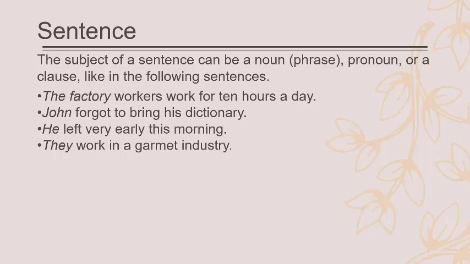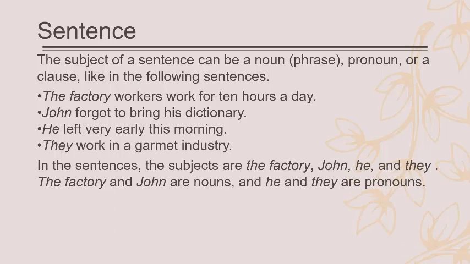They work in the garment industry. There is a subject, work is a predicate, and in the garment industry is a place. This is an adjunct of place. In the sentences, the subjects are the factory workers, John, he, and they. The factory workers and John are nouns, and he and they are pronouns.